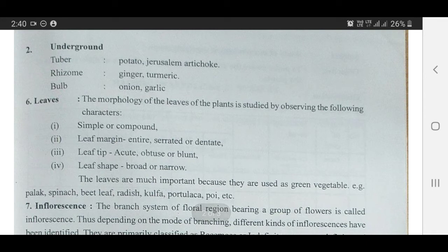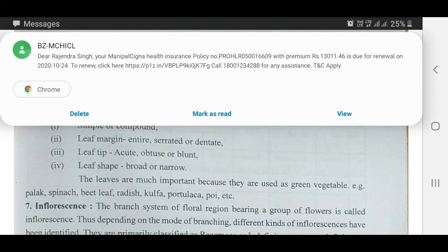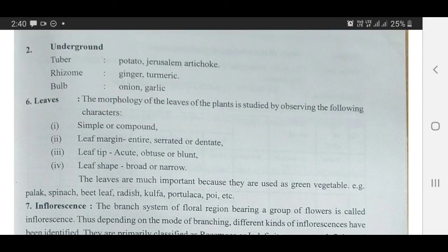Leaves. The morphology of the leaves of the plants is studied by observing the following characters. Simple or compound leaf, leaf margin, entire, serrated or dentate, leaf tip, acute, obtuse or blunt, leaf shape, broad or narrow. The leaves are very important because they are used as green vegetables. For example, palak, spinach, beet leaf, radish, kulfa, purslane, poi, etc. These are the leafy vegetables. Generally, selection should be made on right type of leaves because they are used as vegetables.